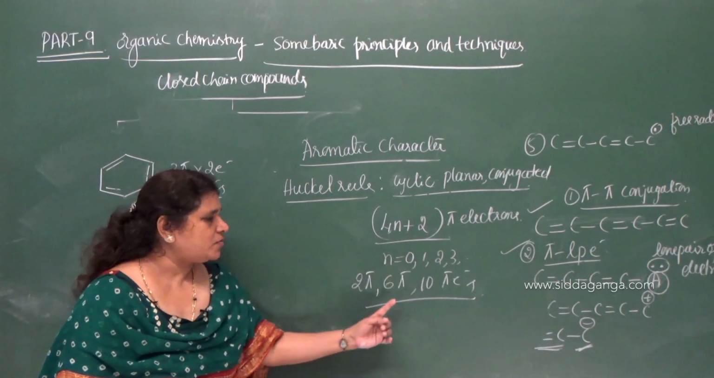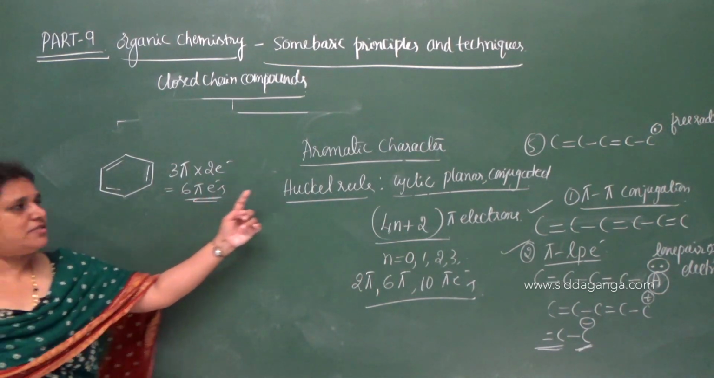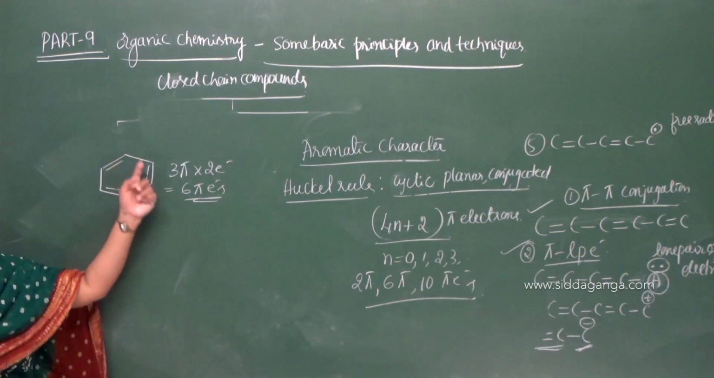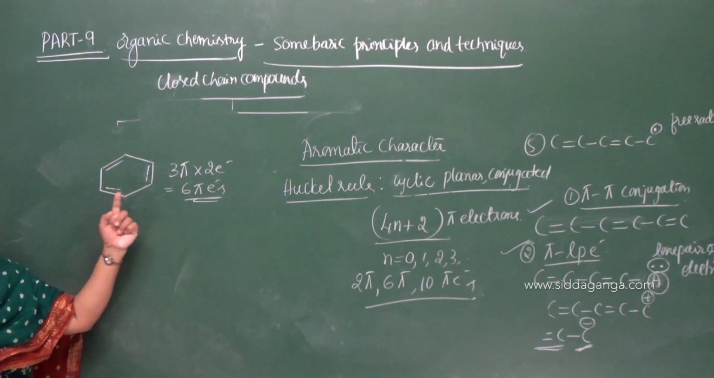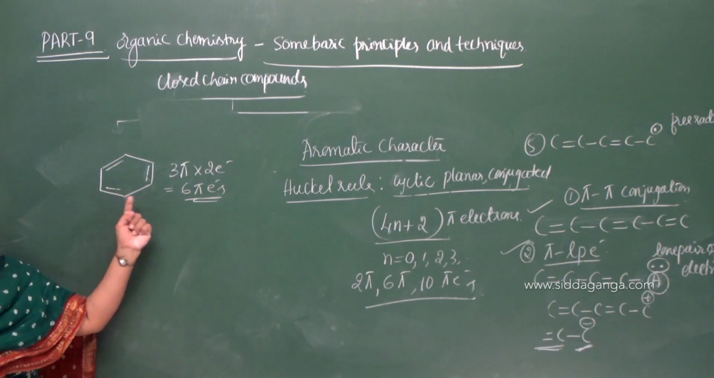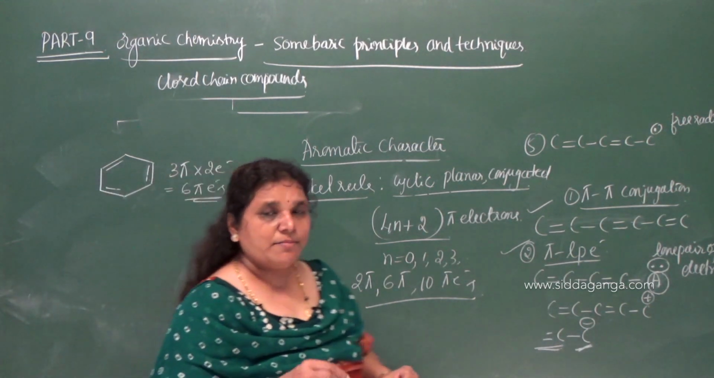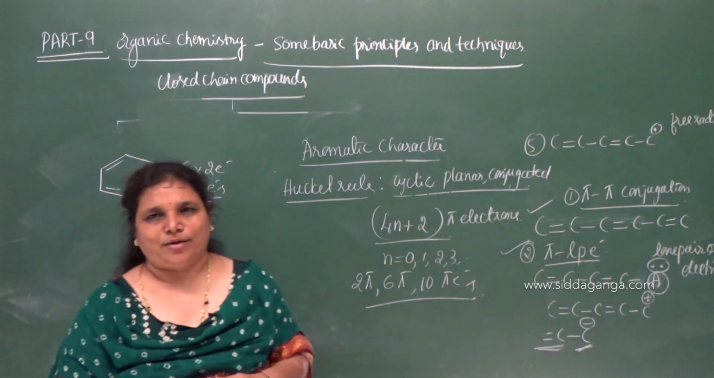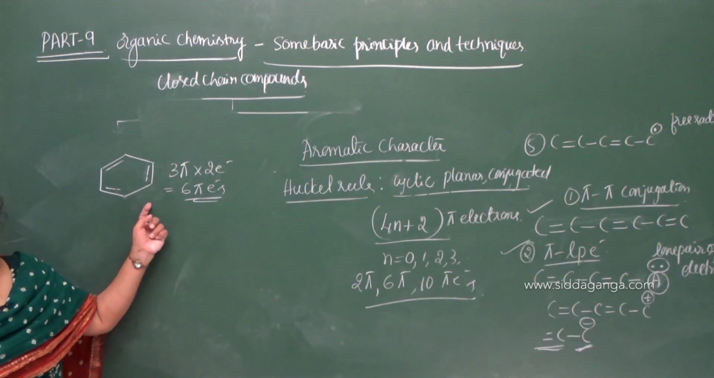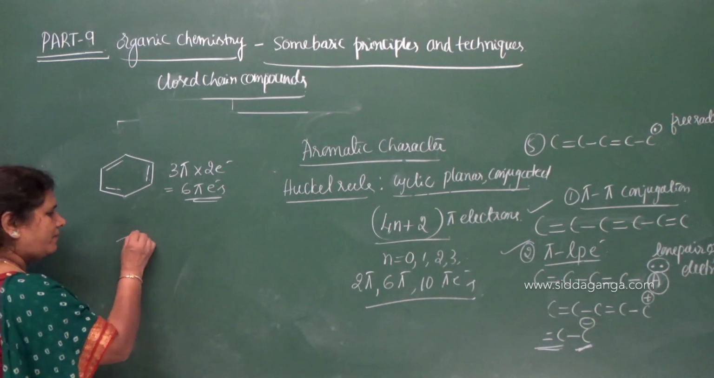According to the 4n plus 2 pi electrons rule, it satisfies the rule. So, it satisfies the Huckel rule. Therefore, it is aromatic. So, this benzene is aromatic, and this aromatic compound is homocyclic and contains a benzene ring. Hence, it belongs to what? Benzenoid aromatic compound. This is a homocyclic benzenoid aromatic compound. Correct? Now, let me give one more example.